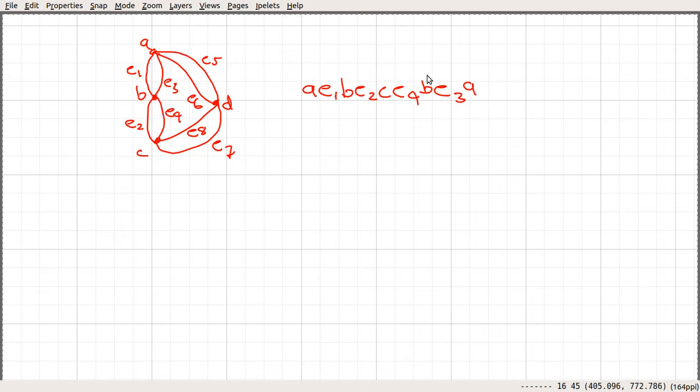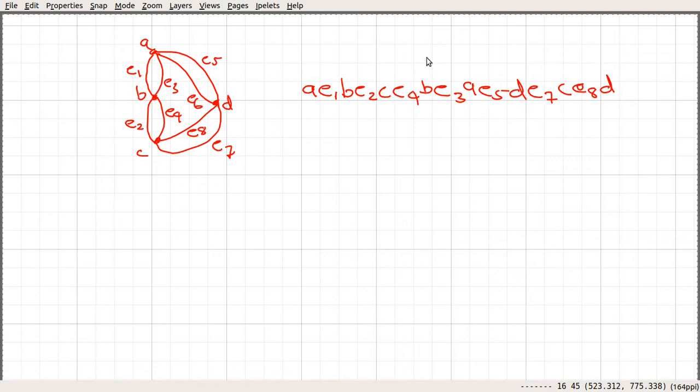Suppose that in the next step you use E5 and move to D. From D you use E7 and move to C, and from C you use E8 and move back to D. You are not allowed to use E7, E8 or E5 because they are already used in this trail.